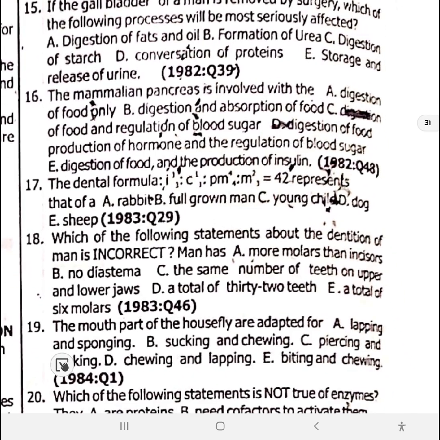18. Which of the following statements about dentition of man is incorrect? What is incorrect here is they say a total of 6 premolars. Men do not have a total of 6 premolars. 18 is option E. You could check the dental formula I gave you earlier.